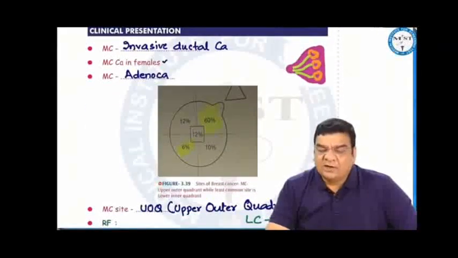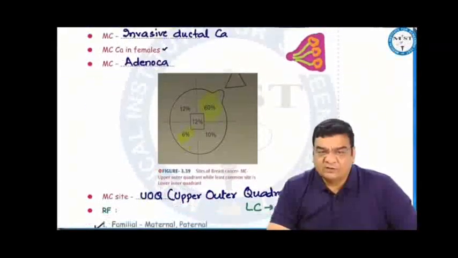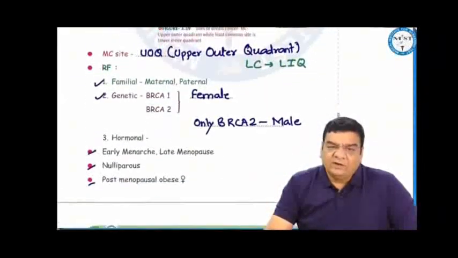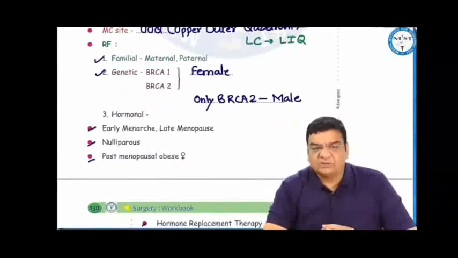Breast cancer, most common cancer in females. It is the invasive ductal cancer, most often it is the adenocarcinoma, most commonly involving the upper outer quadrant and least commonly the lower inner quadrant. Risk factors: familial, maternal, paternal. Genetic factors: BRCA1, BRCA2 in females, only BRCA2 in males.